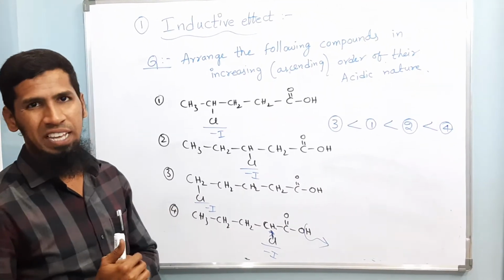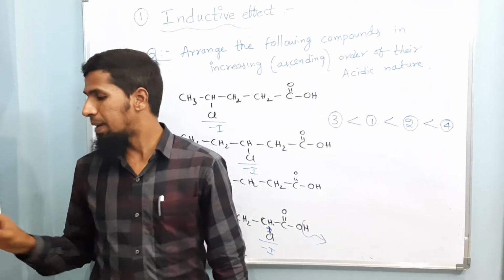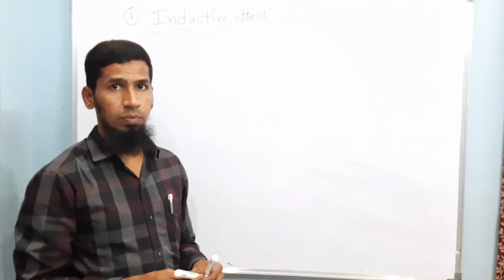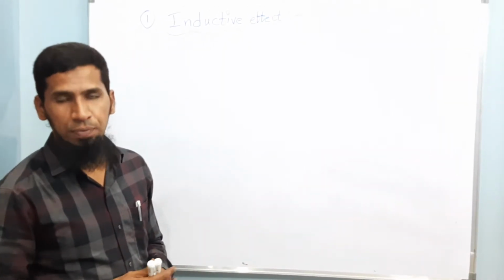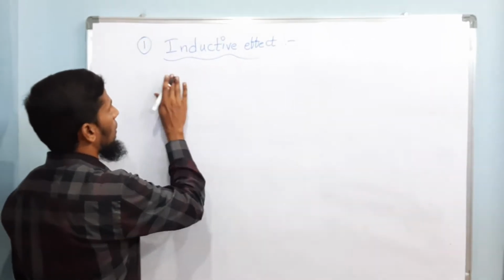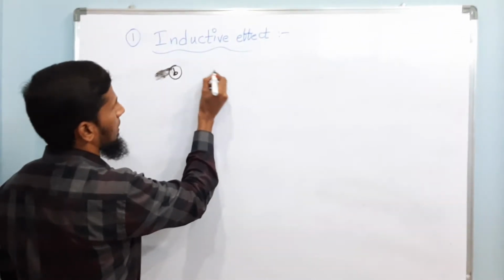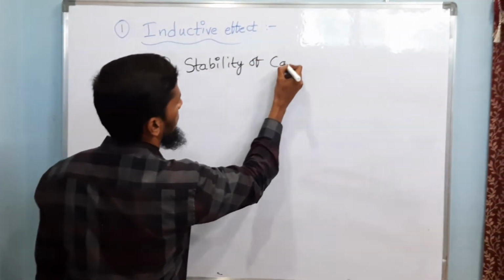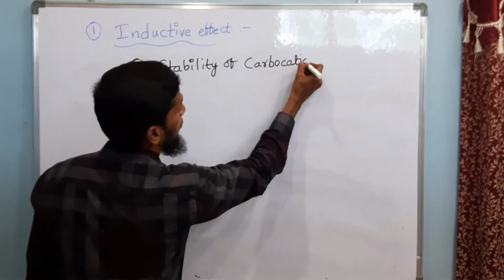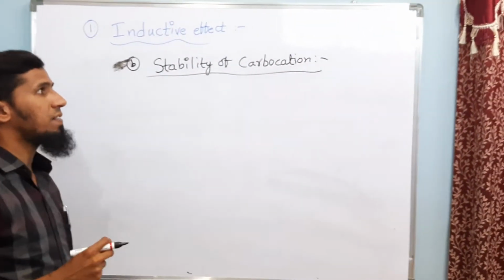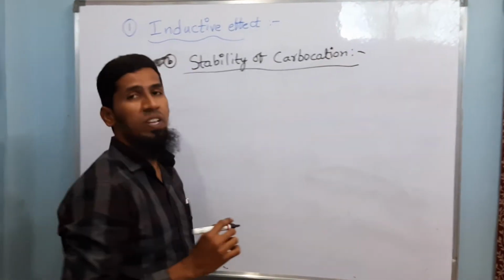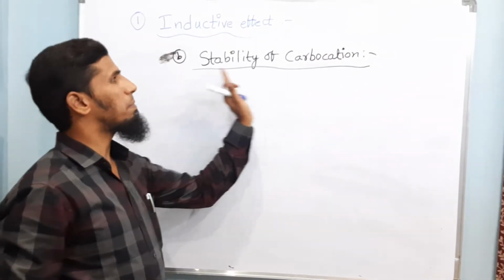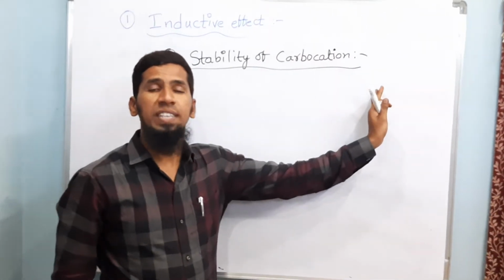Now moving on to the second application of inductive effect, or B you can consider, that is stability of carbocation. I think in the last video I have already told you about carbocation. Carbocation is a type of intermediate which we get in organic reaction mechanisms. So how are we going to decide the stability of carbocation?